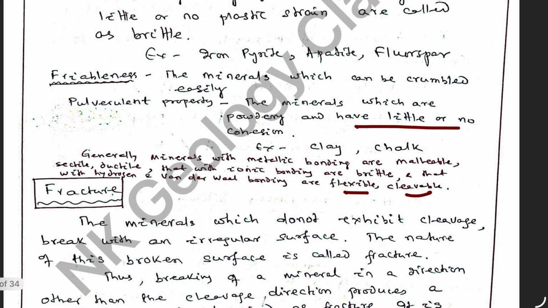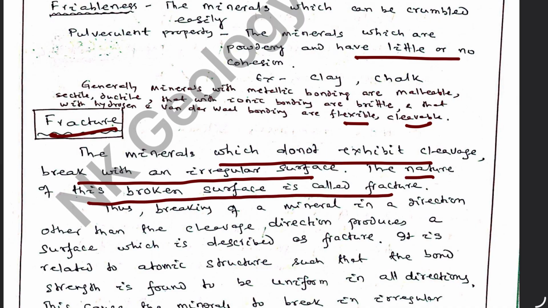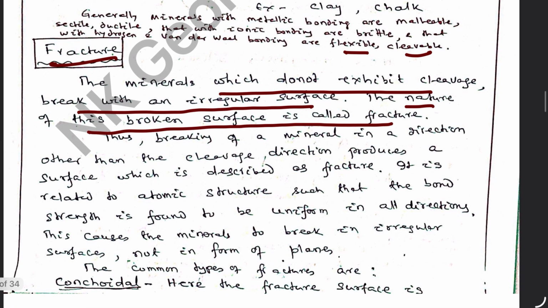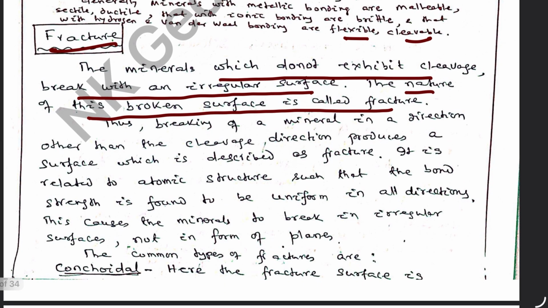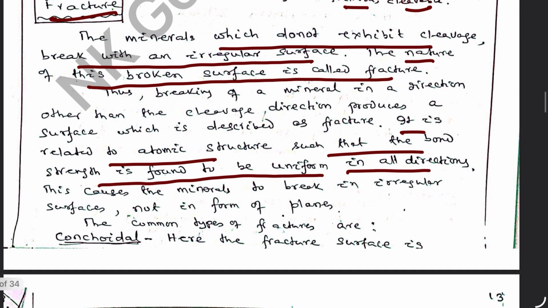Then let us discuss what fracture is. The minerals which do not exhibit cleavage may break with an irregular surface. The nature of this broken surface is called the fracture. So when a mineral breaks in a direction other than that of the cleavage direction, it produces fracture. It is related to atomic structure, such that the bond strength is uniform in all directions. That's why it breaks with an irregular surface.